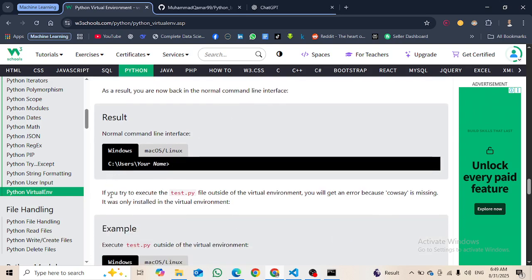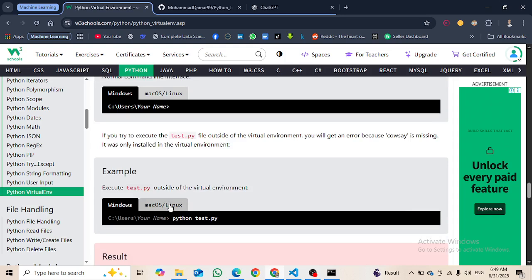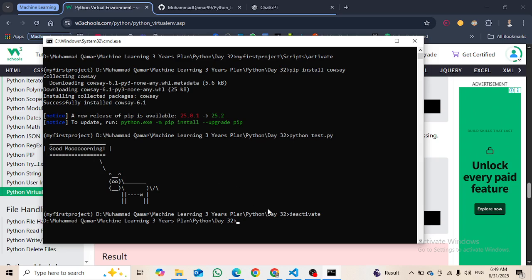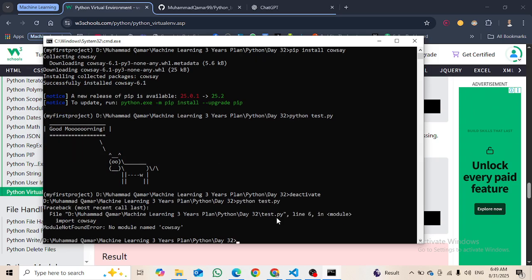As a result, you are now back in the normal command line interface, which we have already noticed. So if you try to execute the test.py file outside of the virtual environment, you will get an error because cowsay is missing. It was only installed in the virtual environment. Yeah, that is what I was guessing, but this is not just a guess, it is the reality. Let's execute it again. Python test.py, and here you can see that it says no module named cowsay is installed.